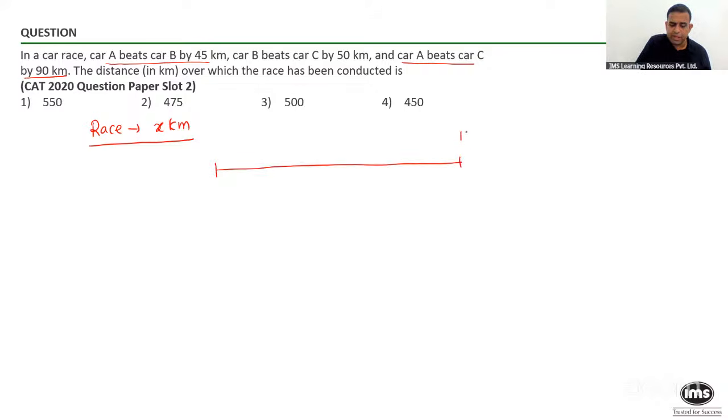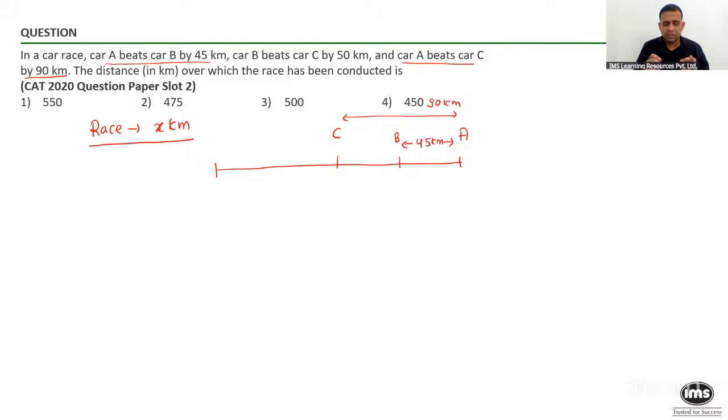By the time A completes the race, can I say the person B was 45 kilometer behind the finishing line, and C was 90 kilometer behind the finishing line? If I want to create a rough diagram, this is how things are going to look, correct? Now, as I told you, we are going to take the race to be x kilometer.